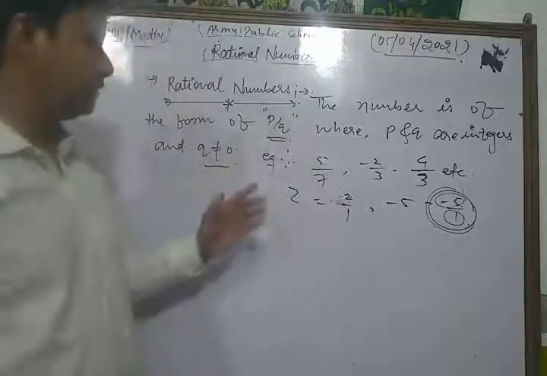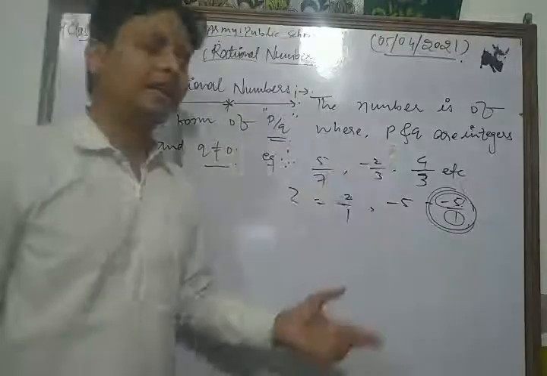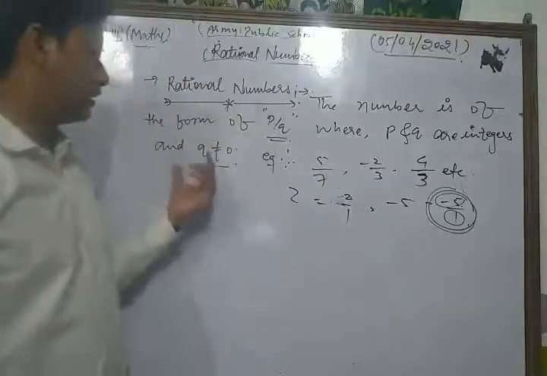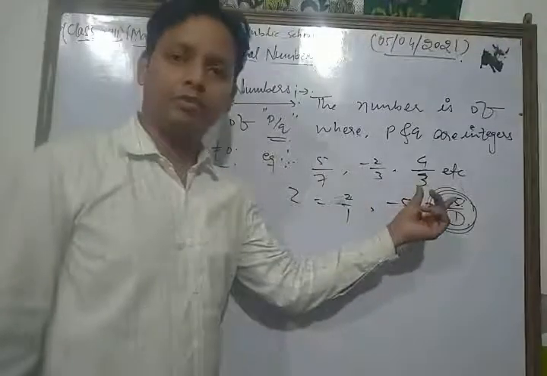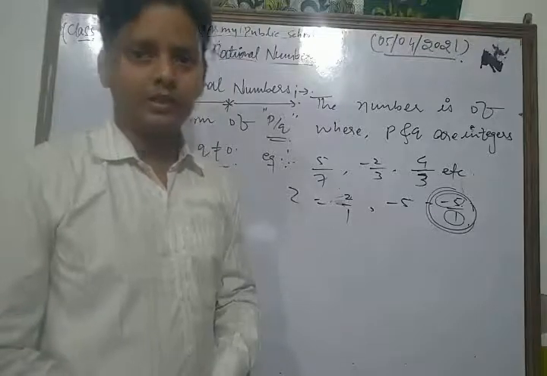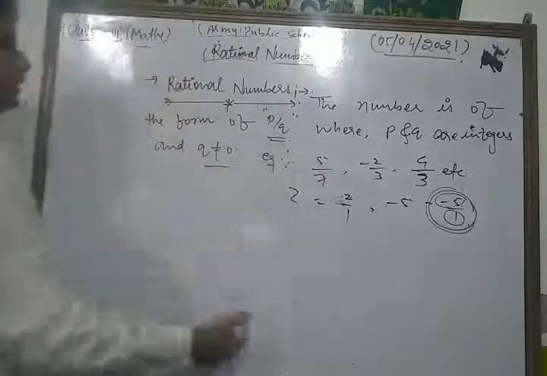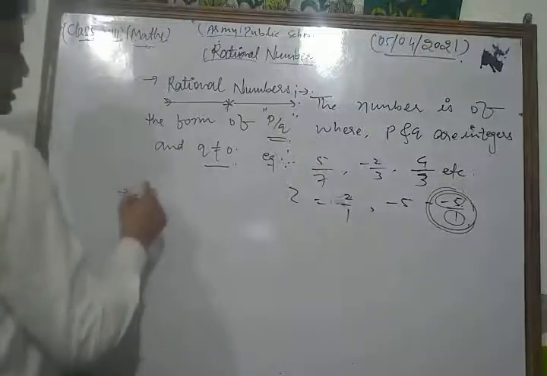Okay, let's see once more. The number is of the form p upon q, where p and q are integers and q is not equal to 0. That type of number is known as a rational number. And one of the most important things is the collection of